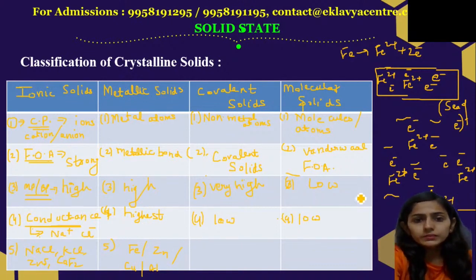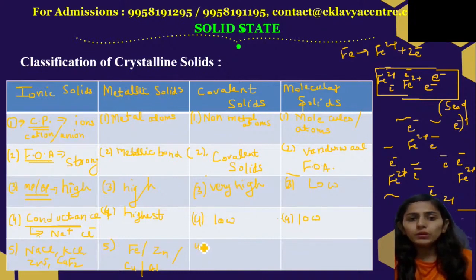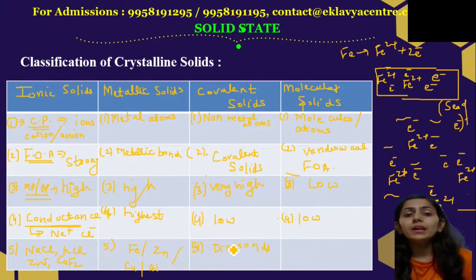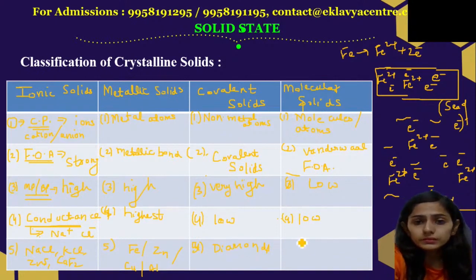Next we have covalent solids. I have already told you the examples: diamond, silica. Silica means mitti. Silica has a very very high melting and boiling point.